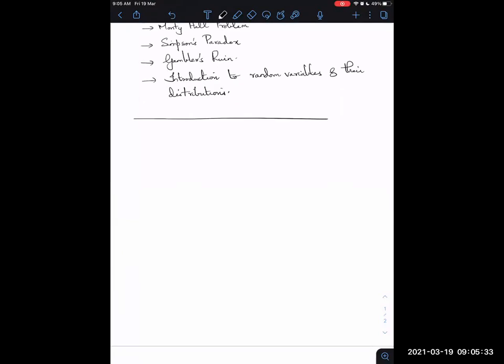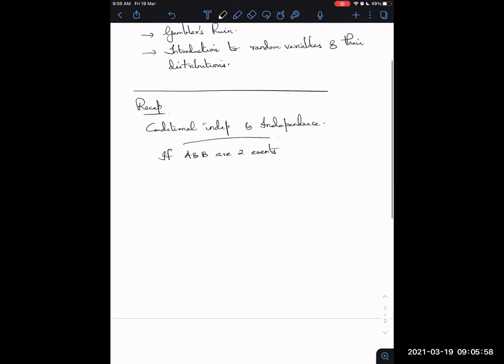In the last class, we talked about conditional independence and independence. Just to make things clear, if A and B are two events in some sample space S, you say that events A and B are independent if the probability that A and B happen multiplies out,